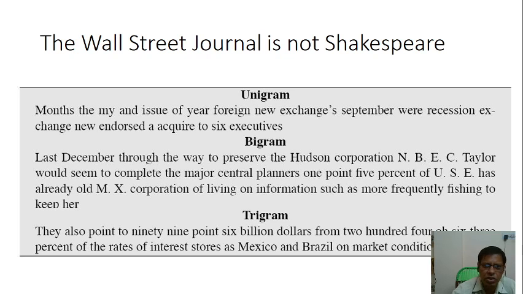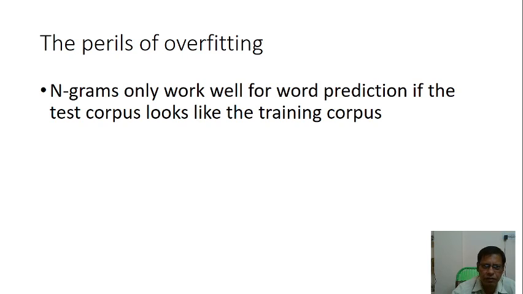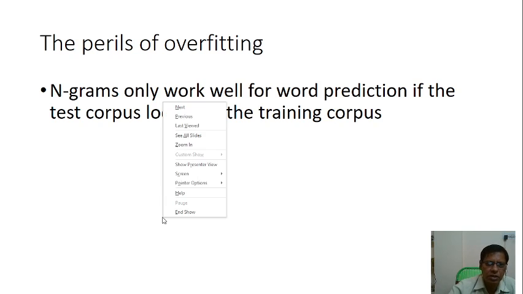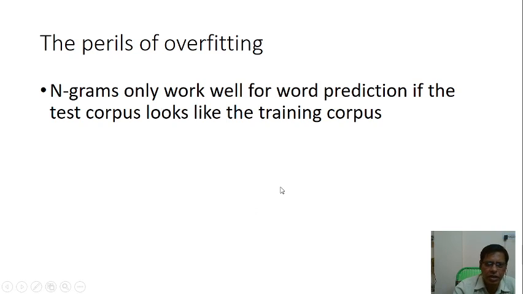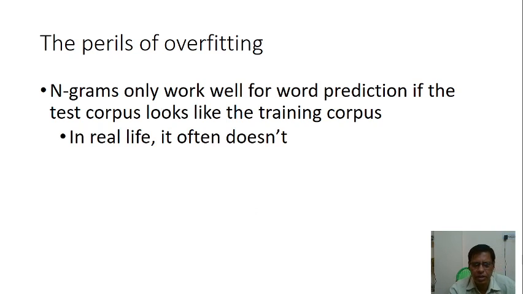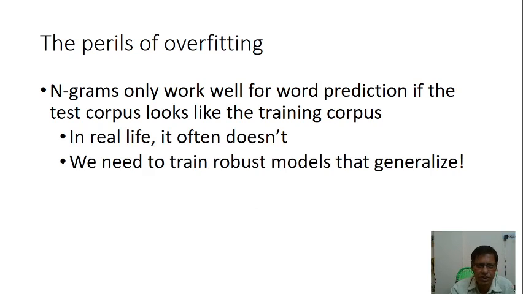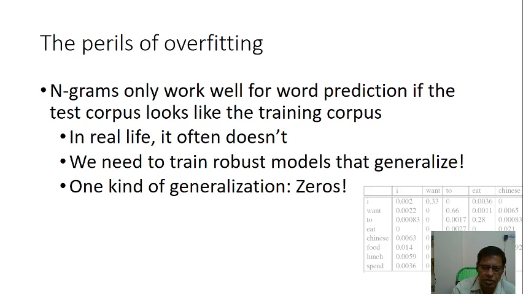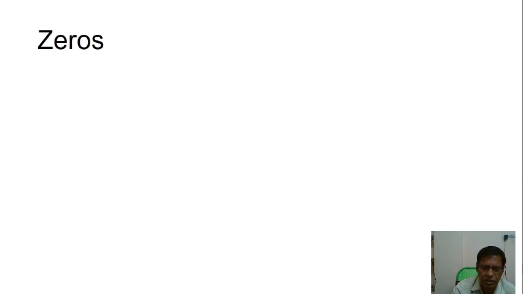The Wall Street Journal is not Shakespeare, that is unigram, bigram, trigram. The perils of overfitting: n-grams only work well for word prediction if the test corpus looks like the training corpus. Okay, in real life, it often doesn't. We need to train robust models that generalize. Okay, this is about generalization.